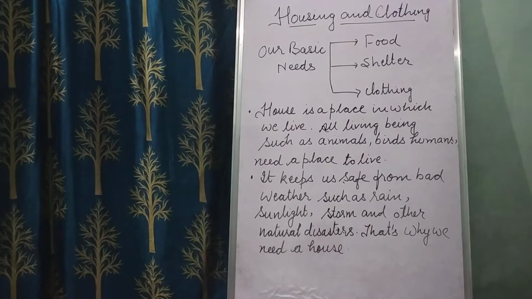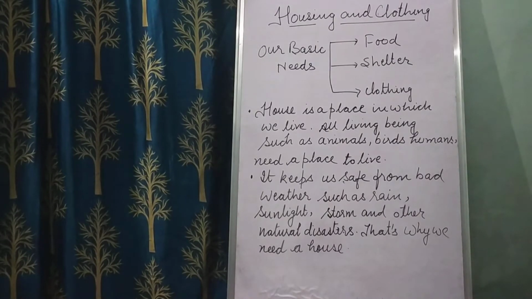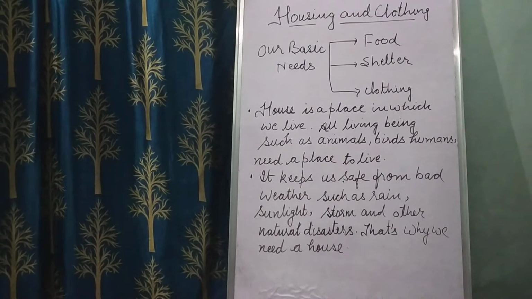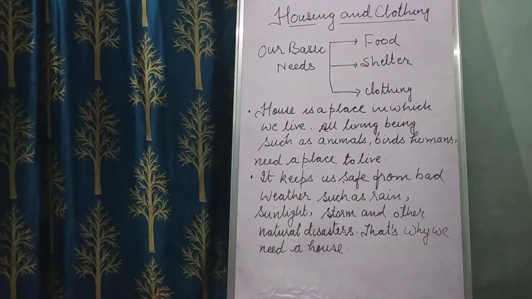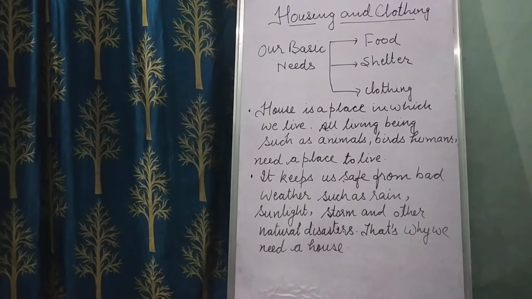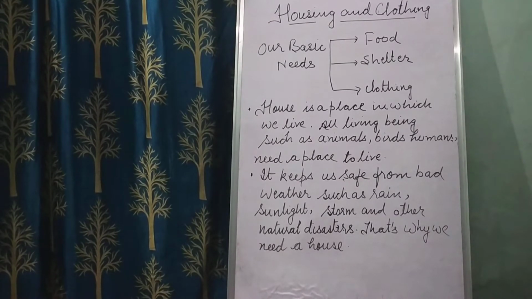We need a beautiful home to live in. And the third most important necessity is clothes, right? So the three essential and basic necessities of every human being are food, shelter and clothes. Everybody's requirements are the same.